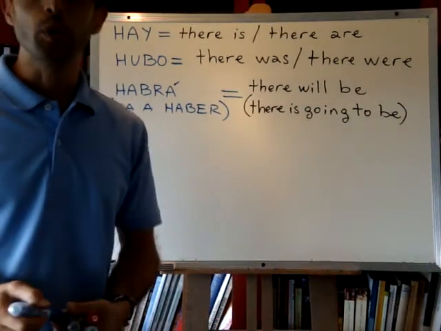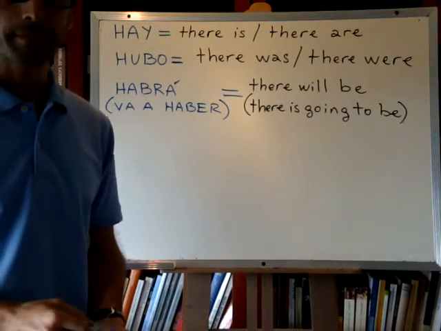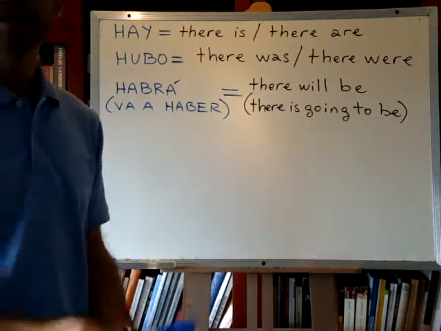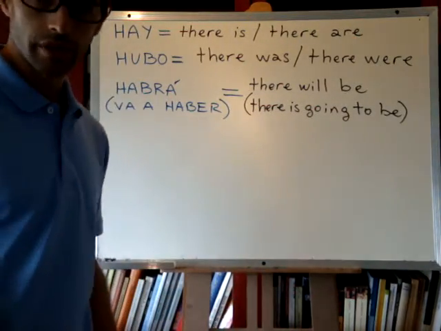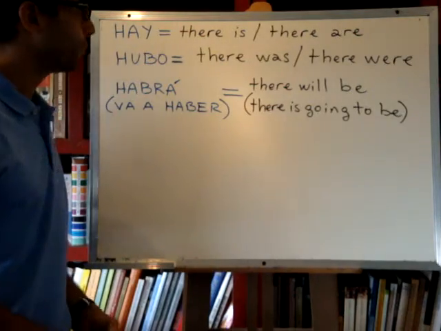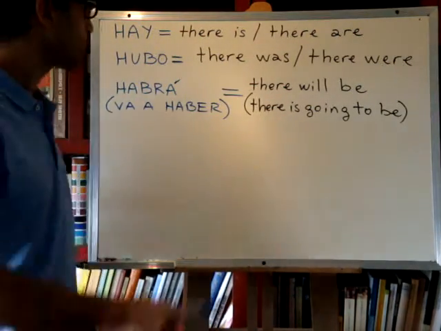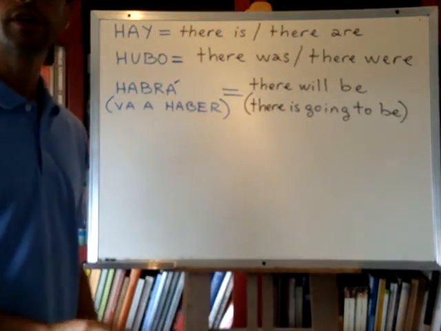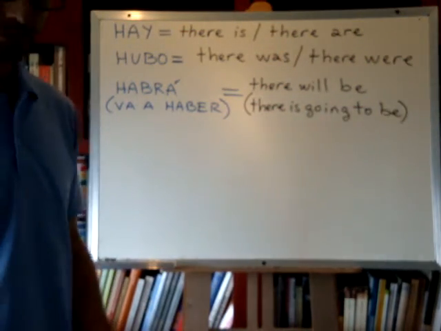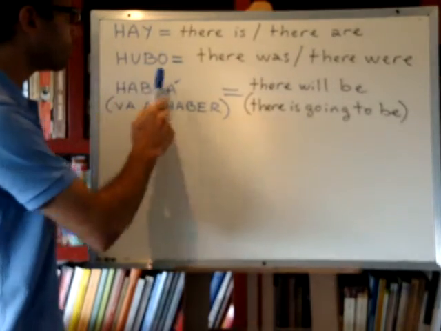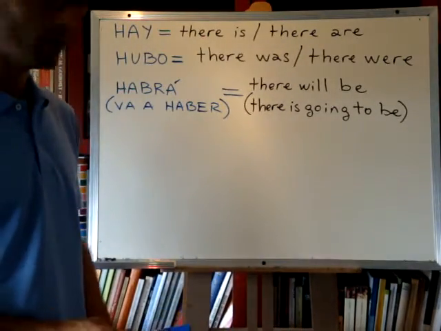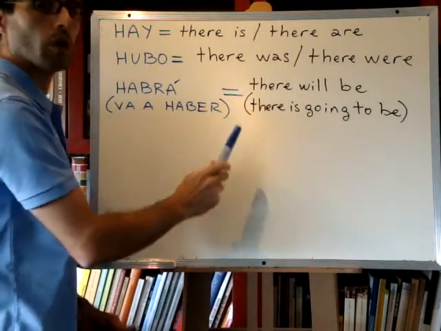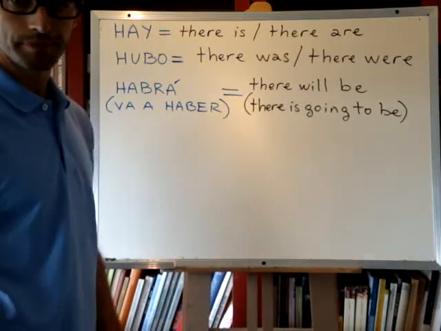I want to show you how we use the verb haber in the sense of the verb to be, like there is, there are, there were, okay? So, if we want to say there is or there are, we use hay, right? That single word means there is and means there are. The word hubo, the past tense of the verb haber, means there was or there were, okay?